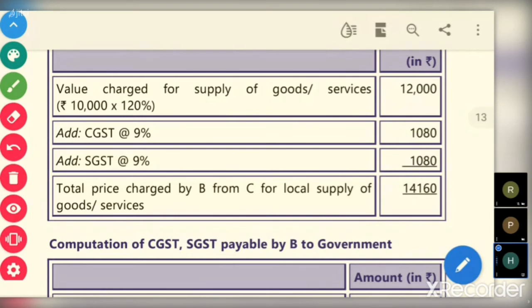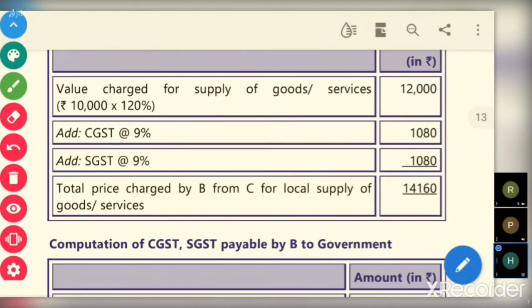To buy half kg sugar, 1 kg rice or 1 kg dal, if the person starts creating a breakup for everything, he will not have time to sell goods. So what normally they do is, in the invoice bill, they'll just write sale of so and so something, gross 14,160. Now for 14,160, the accountant has to create the breakup, like a reverse calculation.